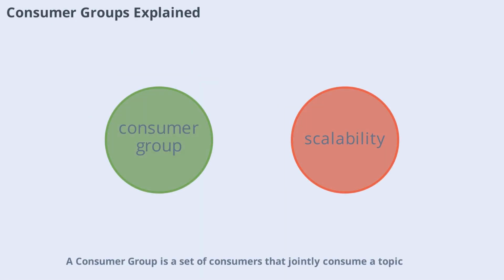A consumer group is a set of consumers that jointly consume a topic. Kafka distributes partitions among group members, ensuring each partition is assigned to exactly one consumer within a group. Multiple groups can independently consume the same topic, enabling fan-out patterns. If you have more consumers than partitions, some consumers will sit idle. This mechanism is the core scalability primitive in Kafka, allowing you to scale consumption as needed.